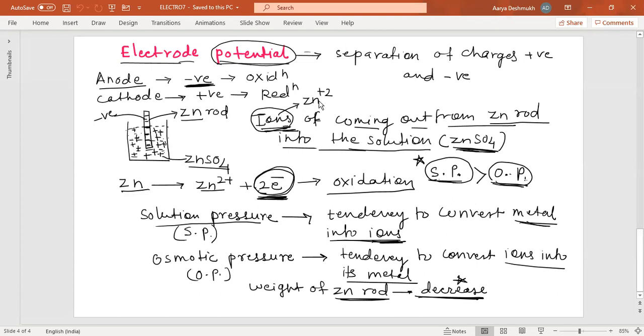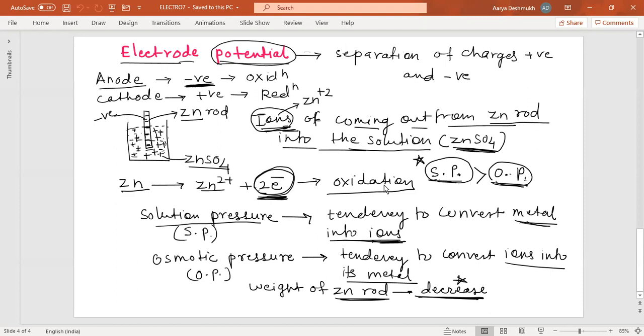The zinc ions are coming out from the zinc rod and passing into the solution, that is zinc sulfate. During this passing of zinc ions from the zinc rod, the zinc atoms are getting converted into ions, and these ions are passing into the zinc sulfate solution with loss of electrons. Zinc metal will be converted into zinc ions by loss of electrons. That is what we call oxidation.